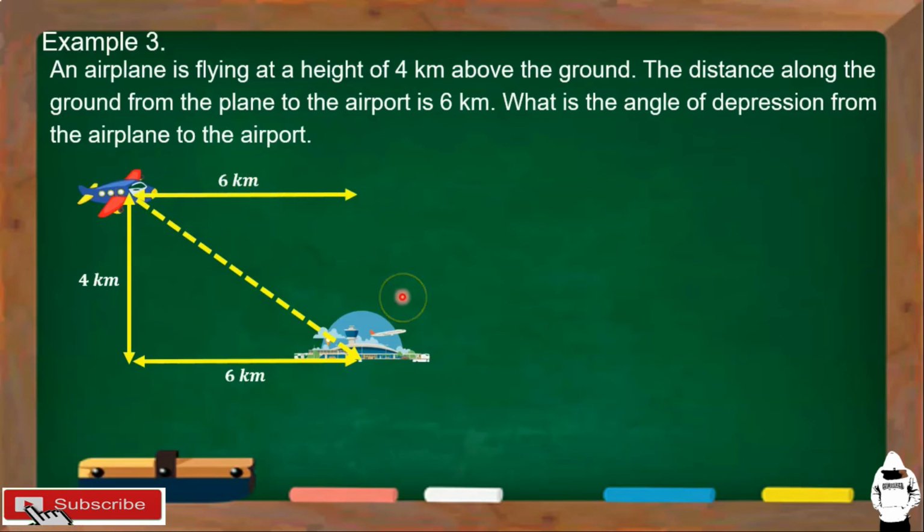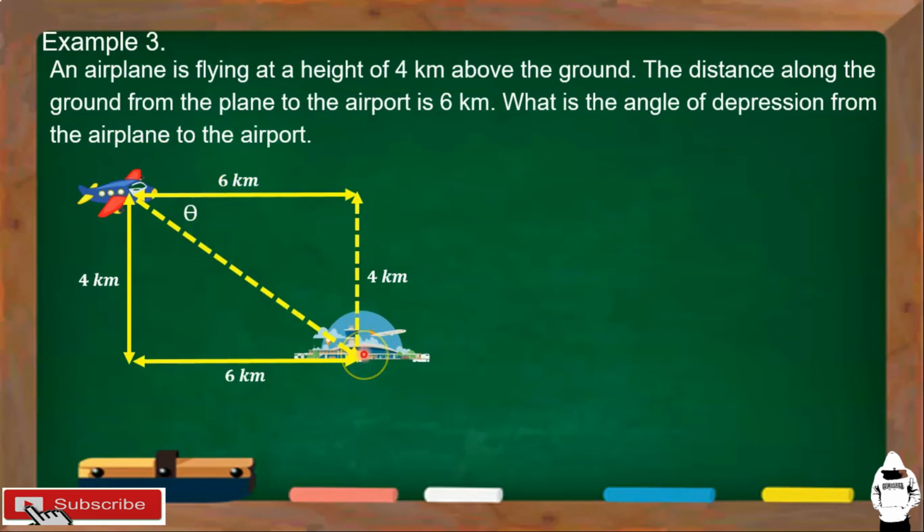And then, yung height din po neto, yung height ng plane above the ground is 4 kilometers. Ito rin po ay 4 kilometers kasi they are equal. So, parang sa ano lang po yan, sa rectangle. Okay? So, ang hinahanap dito, itong angle na ito. Okay? Kasi what is the angle of depression from the airplane to the airport? So, ito yung hinahanap natin.